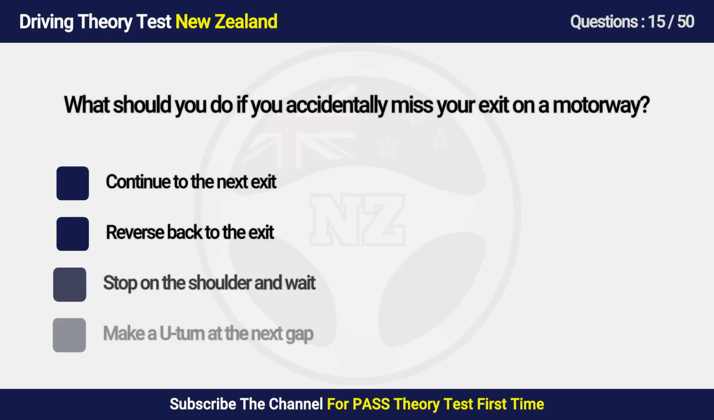Question 15. What should you do if you accidentally miss your exit on a motorway? A. Continue to the next exit. B. Reverse back to the exit. C. Stop on the shoulder and wait. D. Make a U-turn at the next gap.